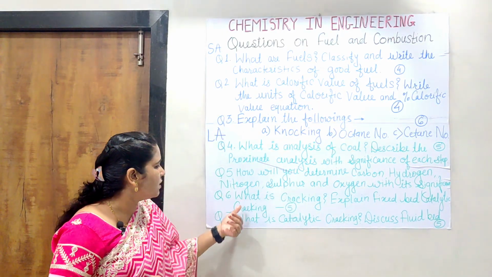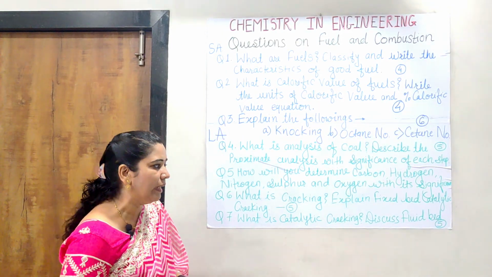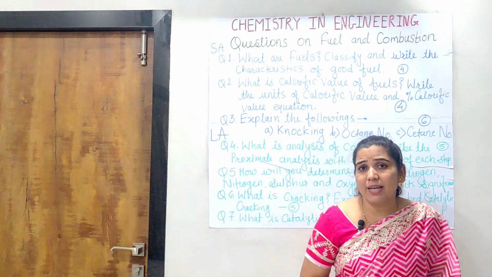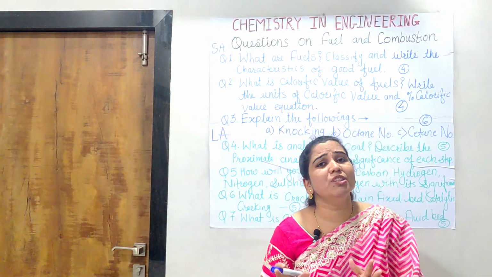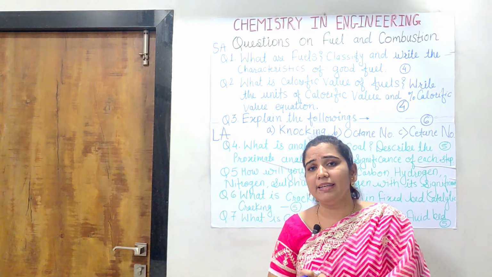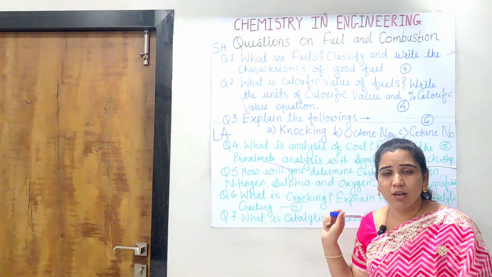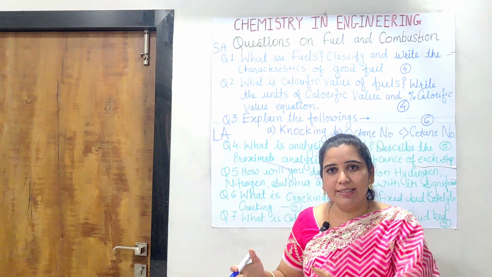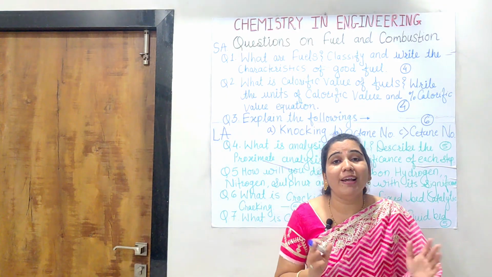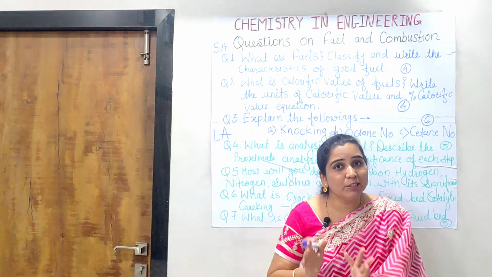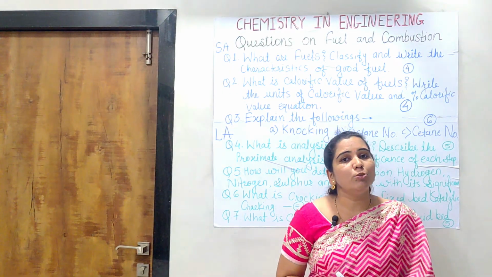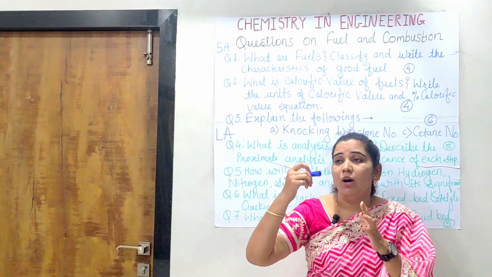Okay. Now next and last is what is catalytic cracking, and discuss fluid bed catalytic cracking. In this case, guys, in the same way, the second type of catalytic cracking, one is a fixed bed, another is a fluid bed. In the same way, it is to be answered what is cracking, what is catalytic cracking, then what is fluid bed, why it is different from fixed bed, why it is called a fluid bed, its other name is moving bed also.